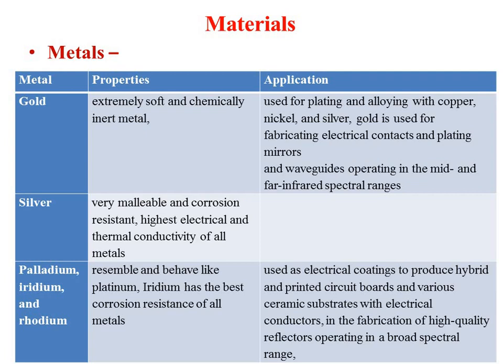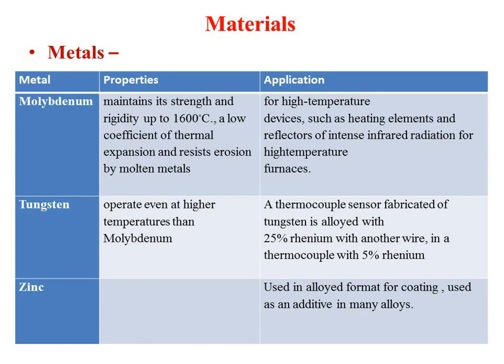Silver has the same kind of use as gold. Then palladium, iridium and rhodium also have good properties like platinum, and you can use these instead of platinum for fabrication of high quality reflectors in broad spectral range applications. Then you have molybdenum as a material.